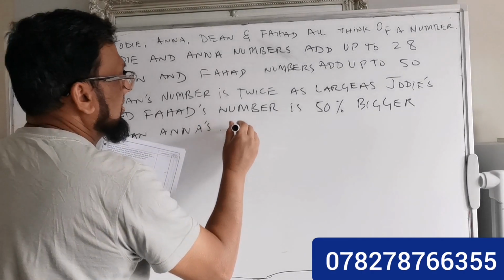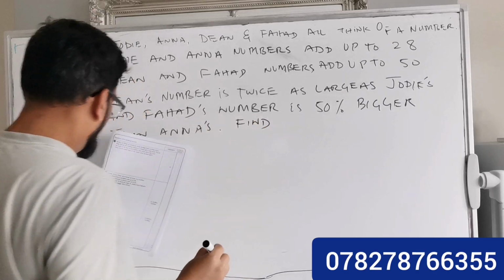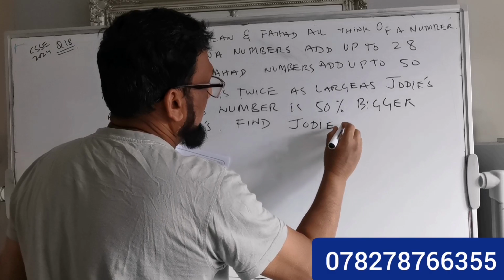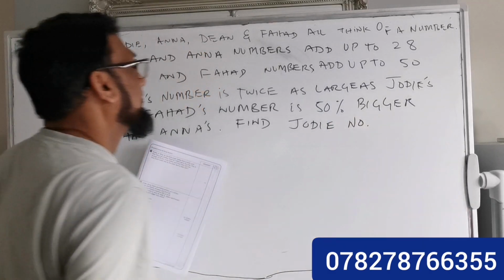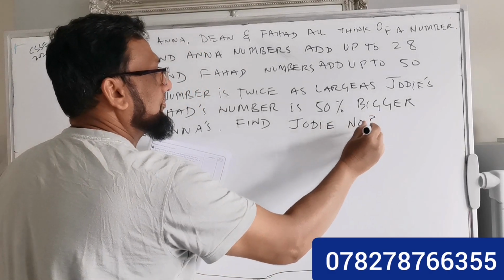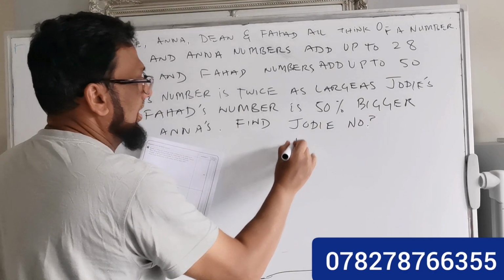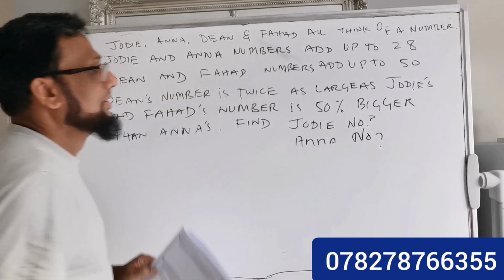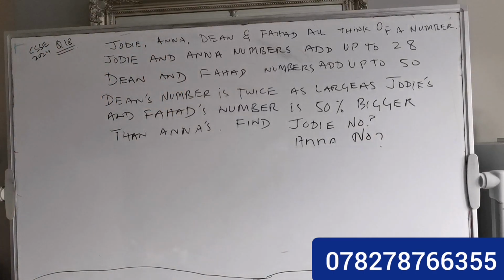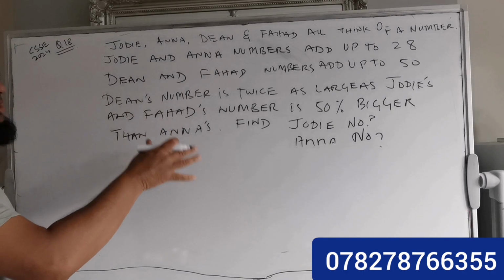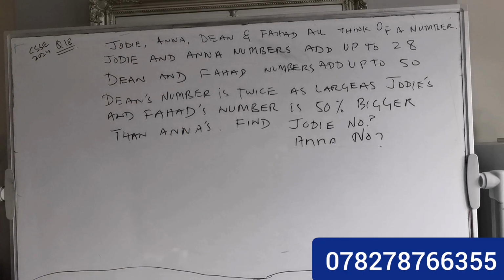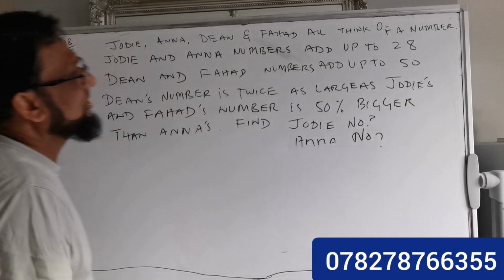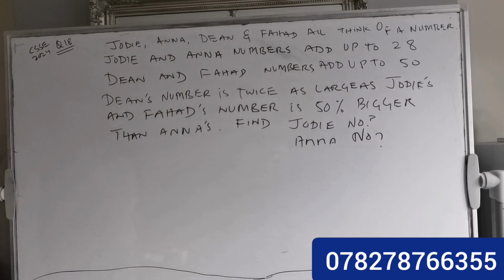So the question is what? Find Judy's number and find Anna's number. Okay, so this is the question. It's a very important question from the exam point of view, and you should read the questions carefully. So it says Judy, Anna, Dean, and Fahad. Okay, so there are 4 persons, and all think of a number.